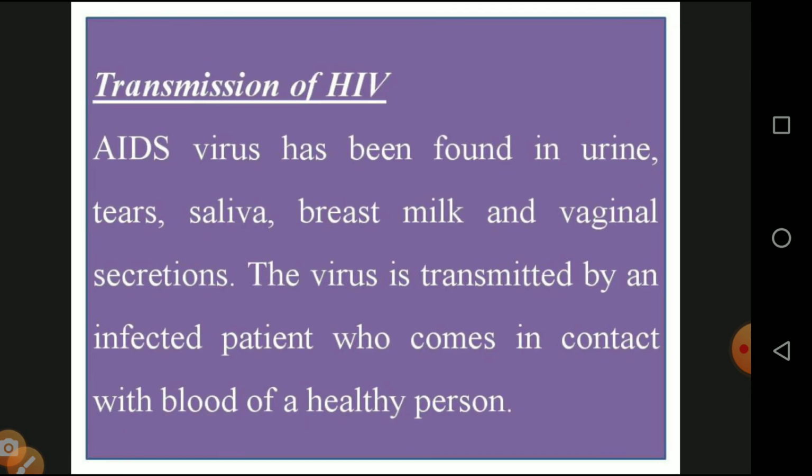And second, the transmission of AIDS. How is HIV transmitted? The AIDS virus has been found in urine, tears, saliva, breast milk, and vaginal secretions. The virus is transmitted when an infected person comes in contact through blood with a healthy person. Transmission of HIV takes place through blood transfusion and blood-related transfusion.